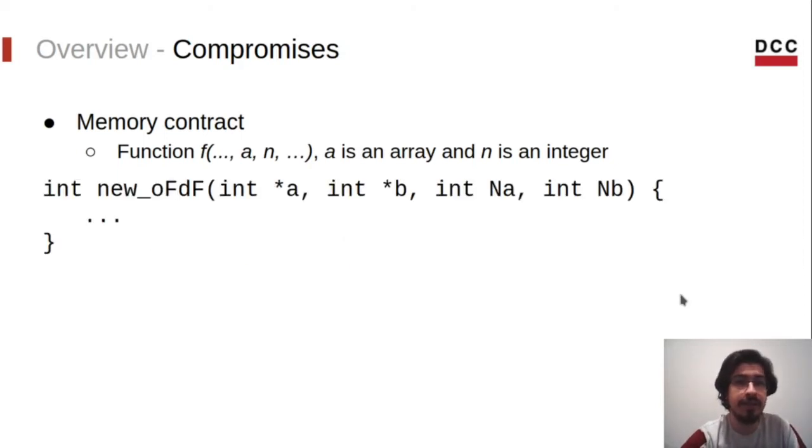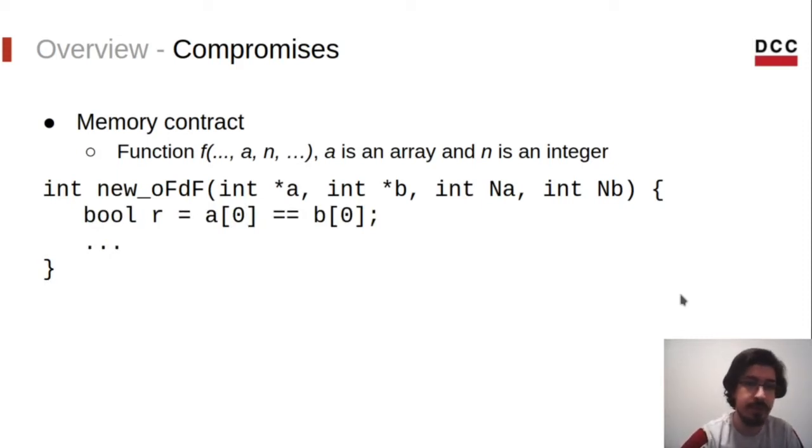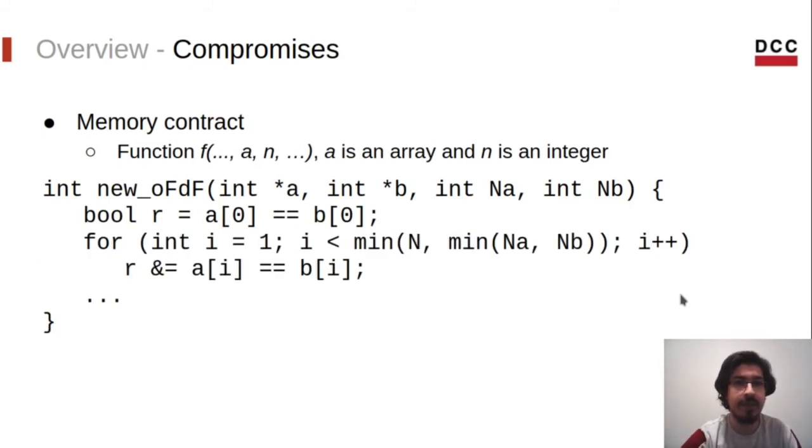And here's a version of OFDF that incorporates two memory contracts, one for array A and another for array B. The first comparison in the loop is always performed, so we keep it. The original loop was split into two. In the first one, we know that all positions are valid. All positions that are within the bounds imposed by NA and NB. Thus, we can safely transform this piece of the function.